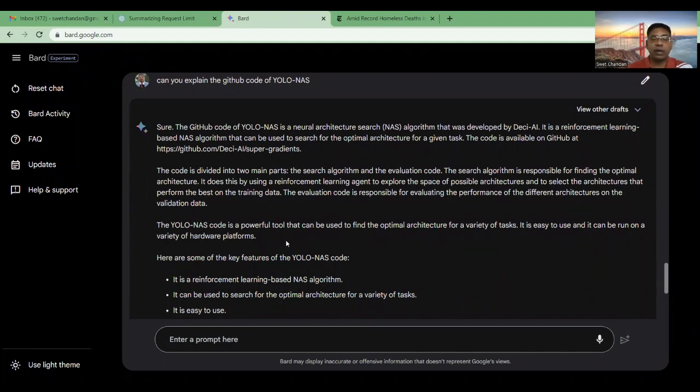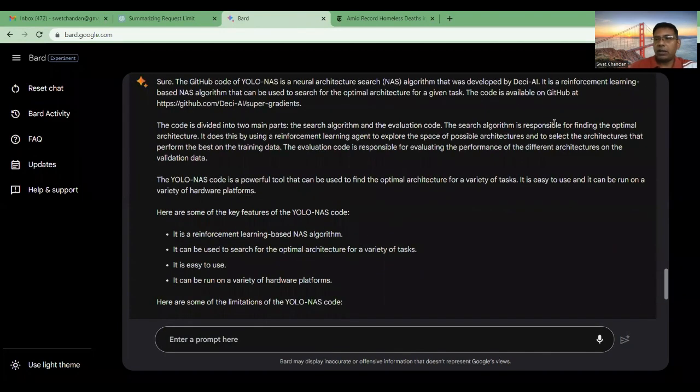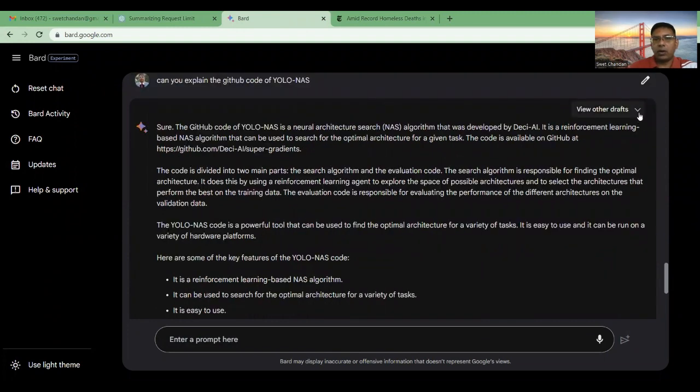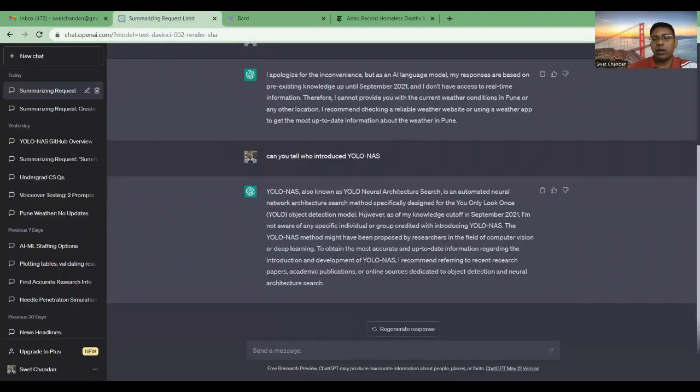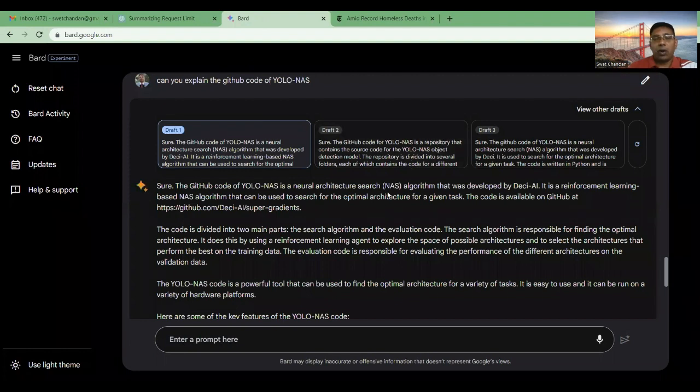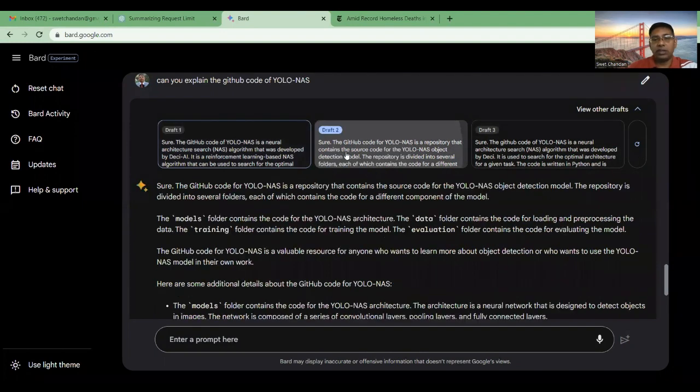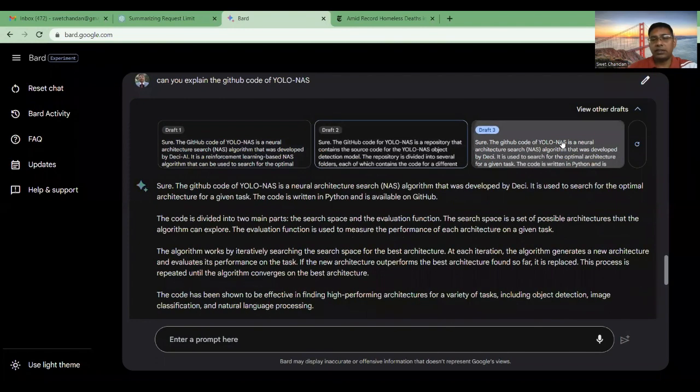Now number 4 that we can use here for the Bard is it. You can see here one big advantage of using Bard is here you will get here, see, view other drafts. So all the drafts you can get here. So not only one version. See here you are getting just only one write-up, but for all the prompt you are getting 3 drafts here, and more than that if you want you can, so here see, this is the version 2 and this is version 3.